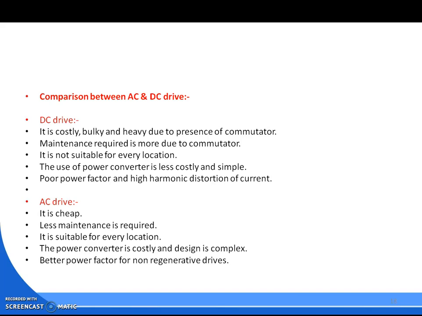And what are the AC drives? It is cheap. Less maintenance is required. It is suitable for every location. The power converter is costly and the design is complex. Better power factor for non-regenerative drives. There are regenerative drives and non-regenerative drives, so better power factor for non-regenerative drives.